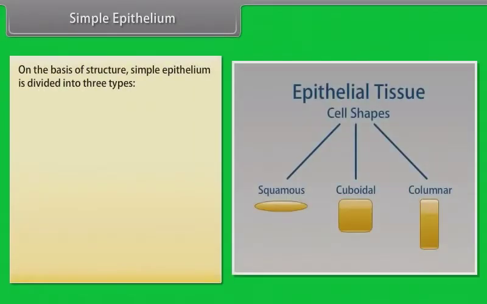Simple epithelium. On the basis of structure, simple epithelium is further divided into 3 types. They are squamous, cuboidal, and columnar.